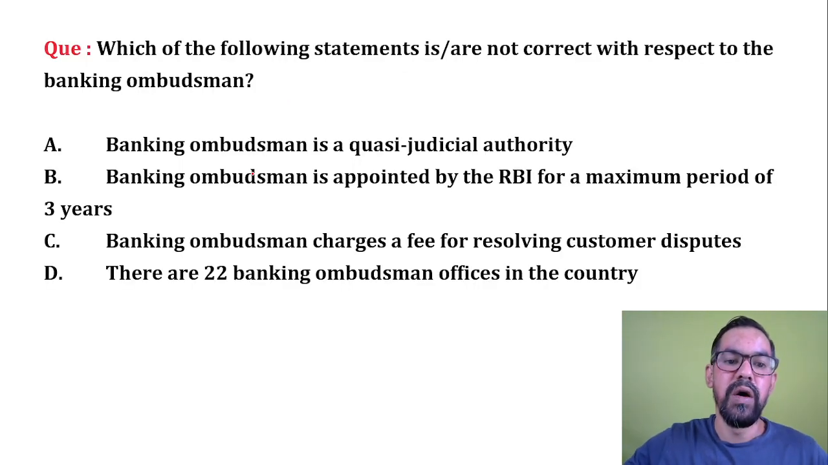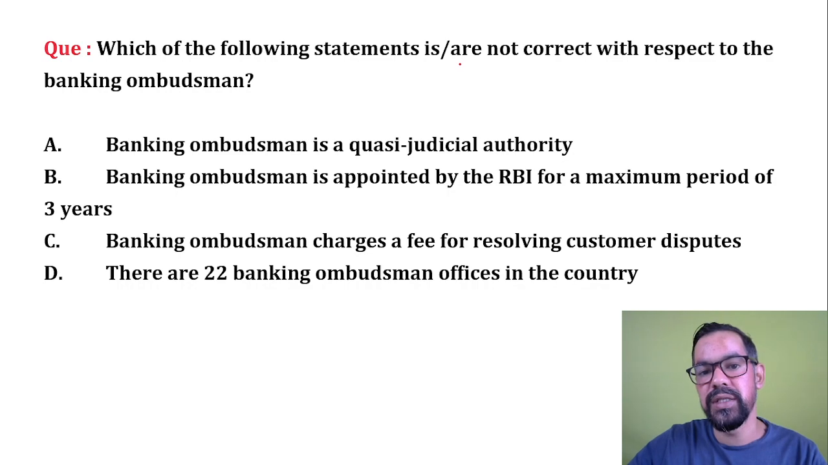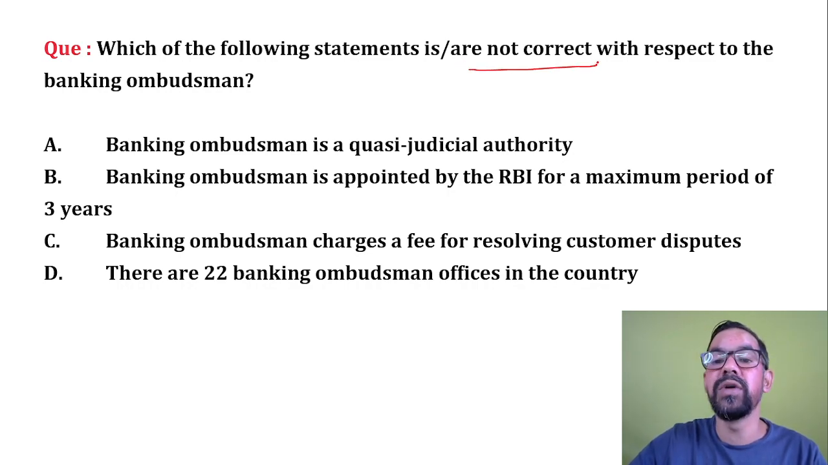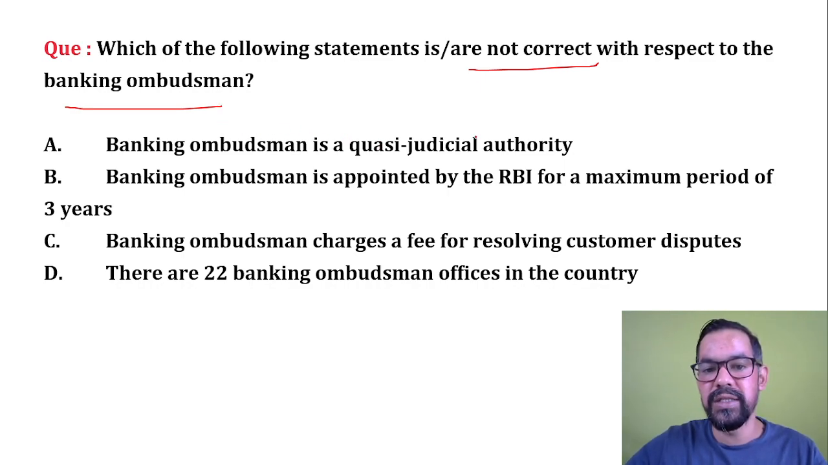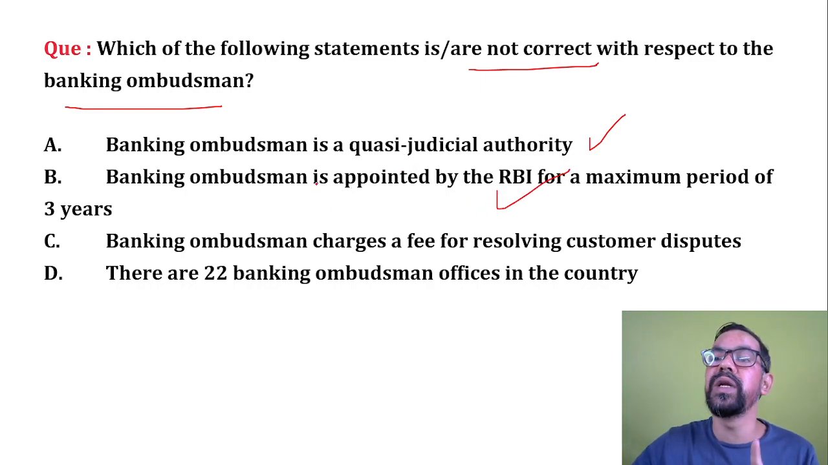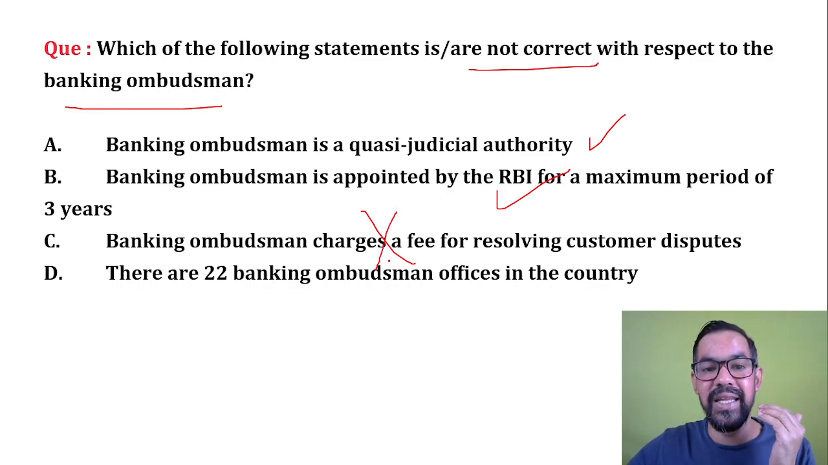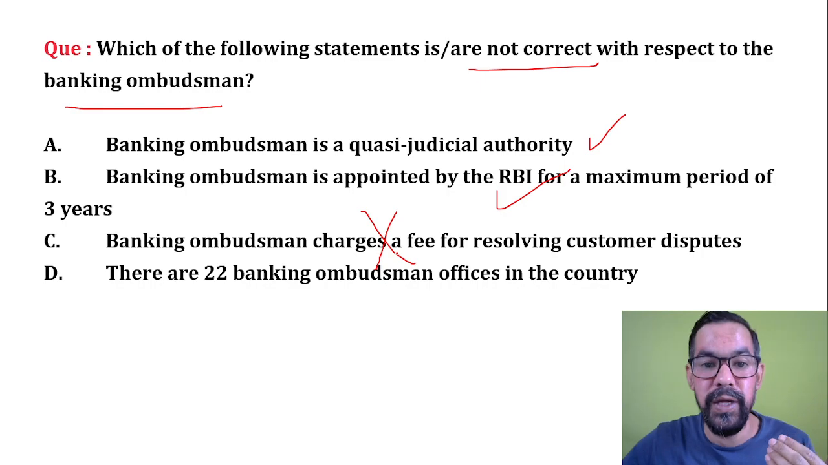Next one. Which of the following statements are not correct, which means incorrect, with respect to banking ombudsman? Banking ombudsman is a quasi-judicial authority, so they can make their own decisions. This is the correct one. Banking ombudsman is appointed by RBI for a maximum period of 3 years, which is also correct. Banking ombudsman charge fee. This is an incorrect statement.